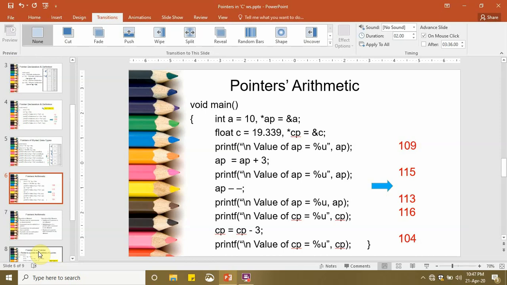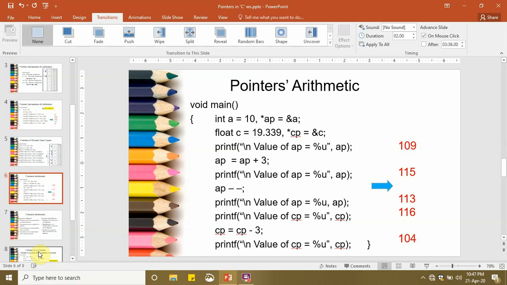So 3 into 2 is 6. So when we print the value of AP, it outputs 115. And now when we decrement it by 1, instead of getting decremented by 1, it gets decremented by 2. Why? Because AP was of integer data type. So now we get the value of AP as 113.